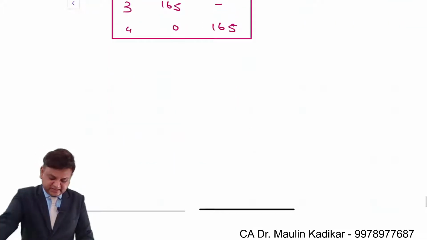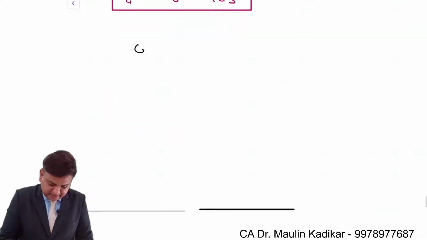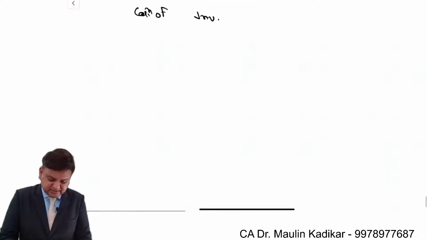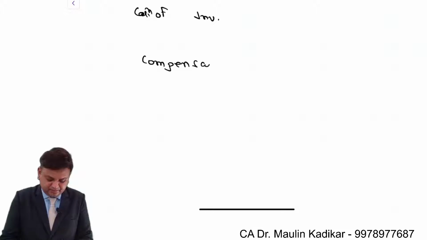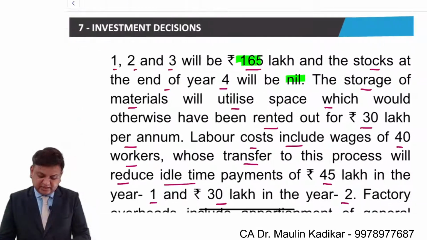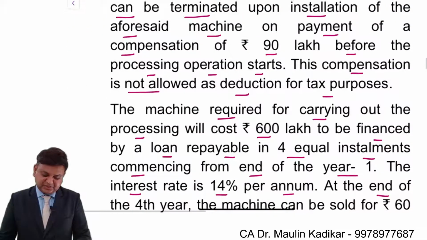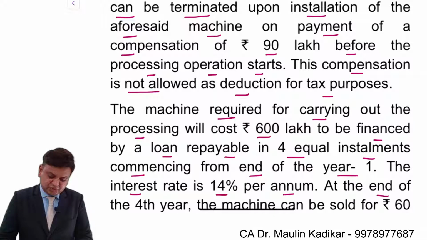So now we understand like this. Calculation of investment. It consists of the compensation to be paid in year 0. The compensation which is required to be paid is before the processing operation starts, that shows that it is in the year 0.